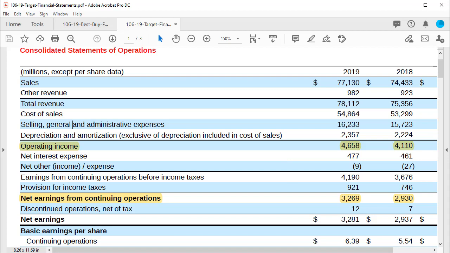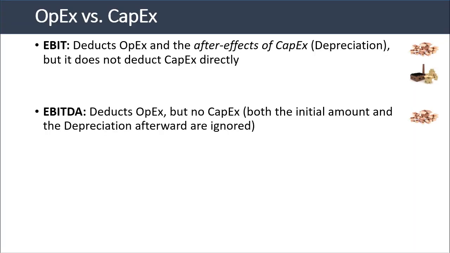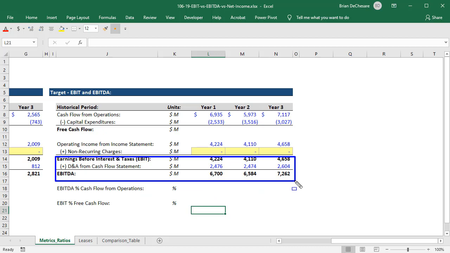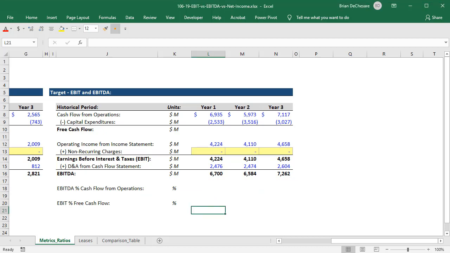Since that happens, we say that it partially reflects CapEx because this D&A is coming from CapEx the company spent in previous years and maybe this year as well. EBITDA deducts OpEx, but it does not deduct CapEx at all. It completely ignores the initial amount and also the depreciation afterward for pretty obvious reasons: we are literally adding back the entire amount right here, so we're completely ignoring it in this metric.